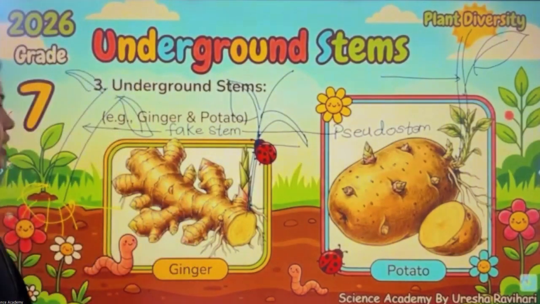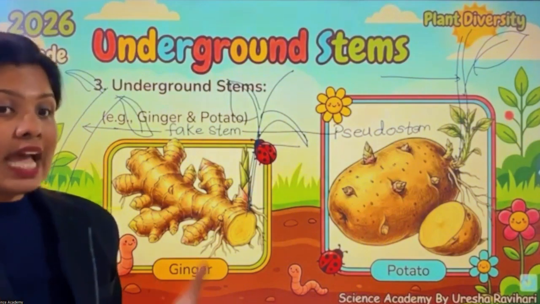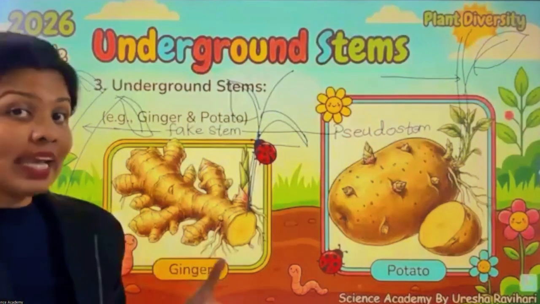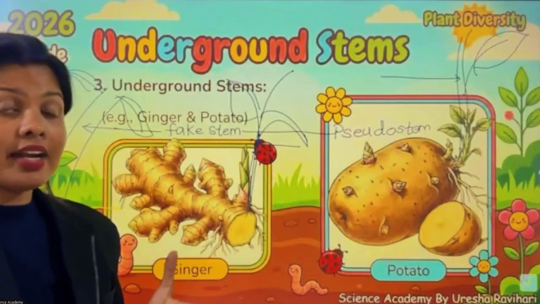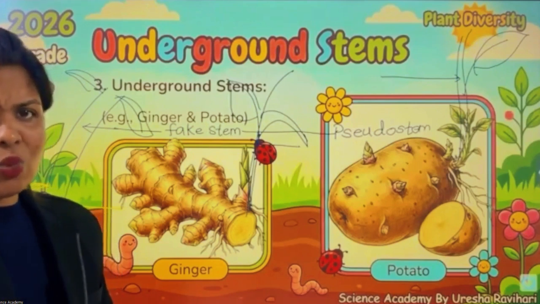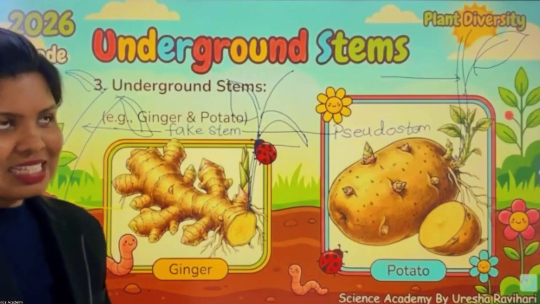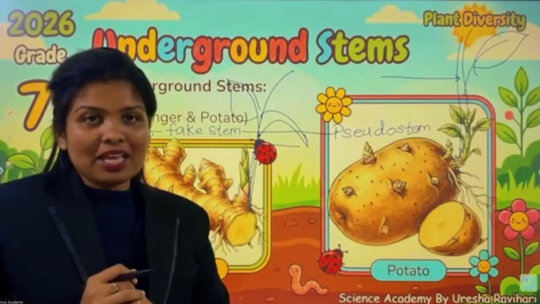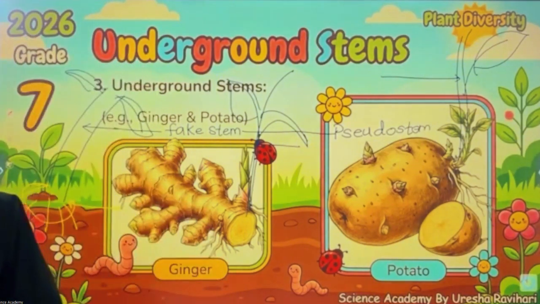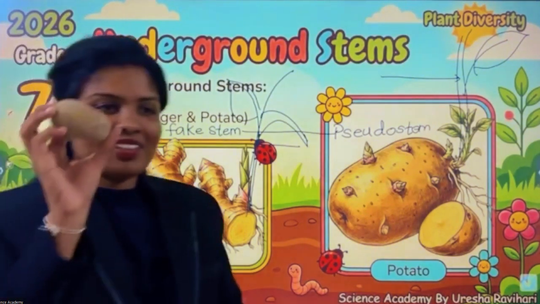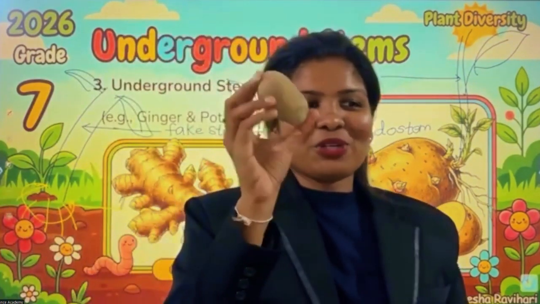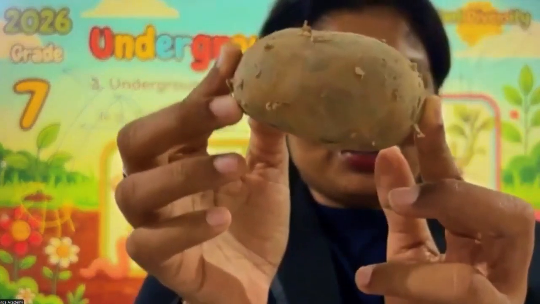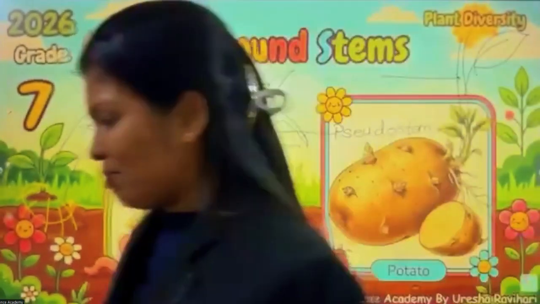Okay? So children, ginger, potato, right? Onion, garlic, colocasia plants have underground stems. Colocasia means what? Colocasia means habaral. Gahala කියලා කියන්නේ. Right? Colocasia plants you may have seen. Right? Now children, I'll show you the underground stem of potato. Here you can see the underground stem of potato. Okay? Right. This is the real stem.